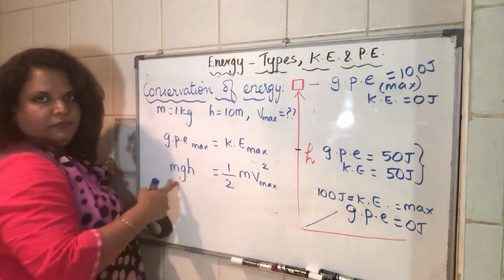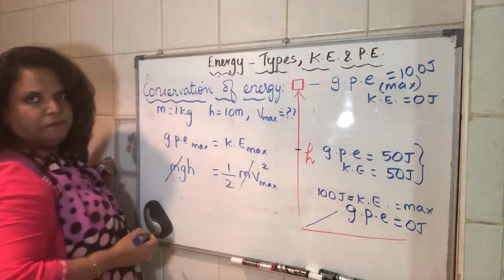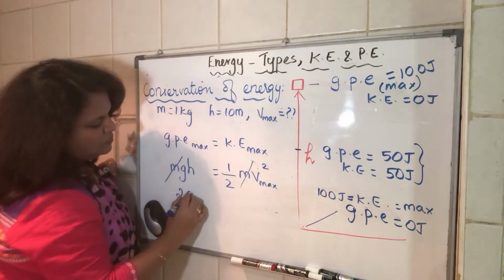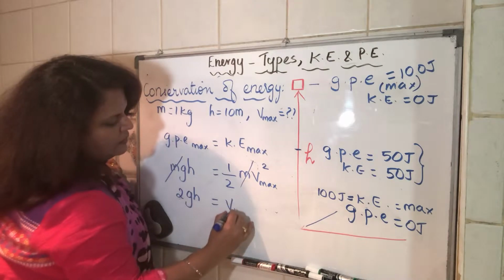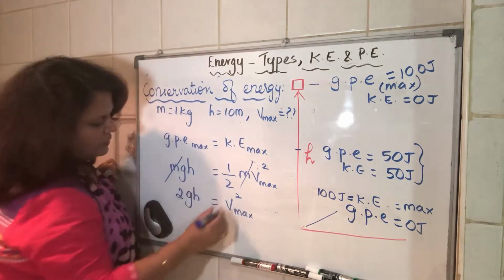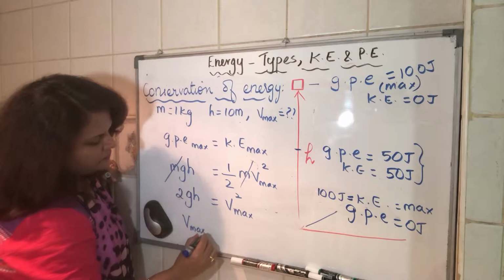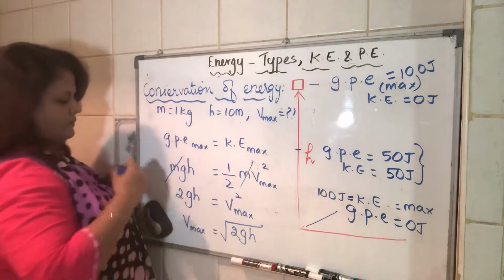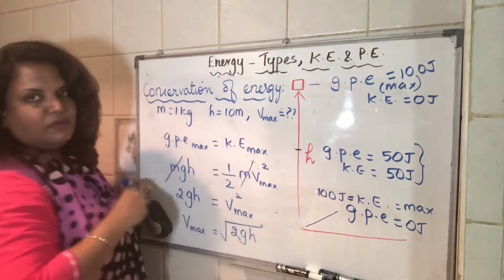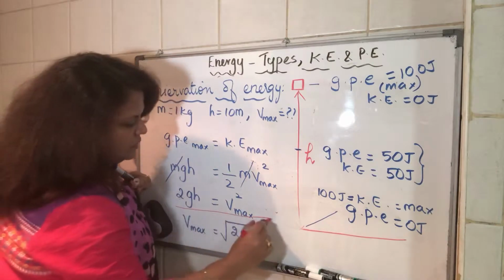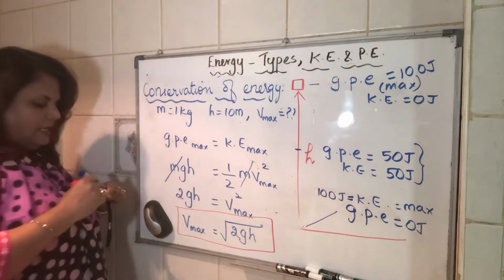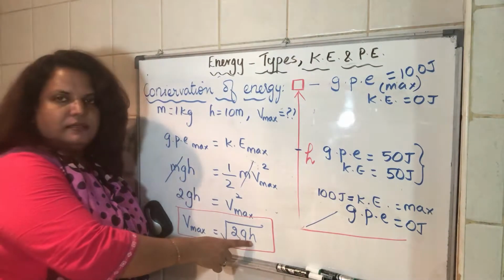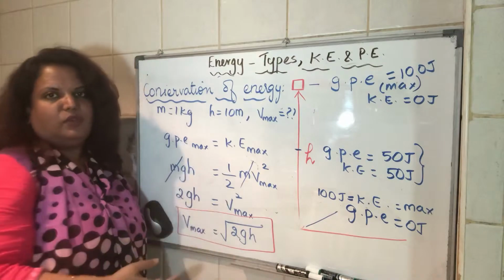And if you see, m is common, so I can eliminate m. Now, I will bring this 2 to this side, so 2gh will be equal to v max square, or v max will be equal to square root of 2gh. Now, this is the formula that will help you to calculate the maximum velocity. If you look at the formula, it only has gravity and height. You don't even need to know the mass of the object.